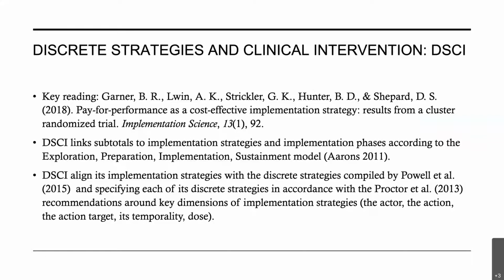Similar to COINS, DSCI links subtotals to implementation strategies and phases according to the exploration, preparation, implementation, and sustainment model by Aarons and colleagues. Another feature of DSCI is that it aligns its implementation strategy with the discrete strategies that are compiled by Powell et al. in the ERIC taxonomy. It also incorporates the actor, action, target, temporality, dose specification guidance issued by Proctor et al. in 2013.